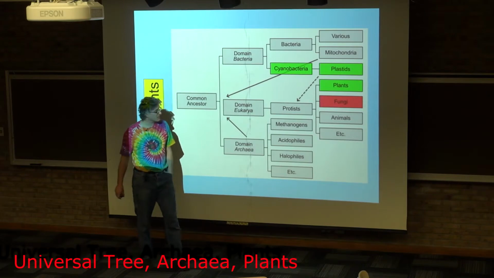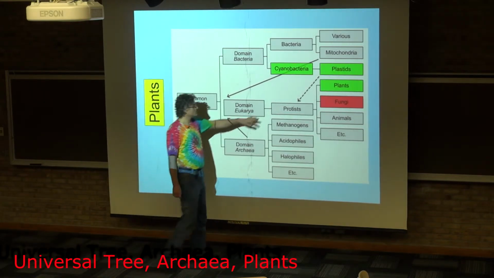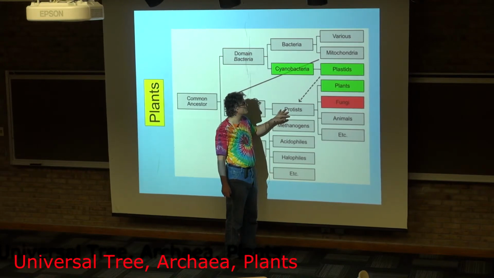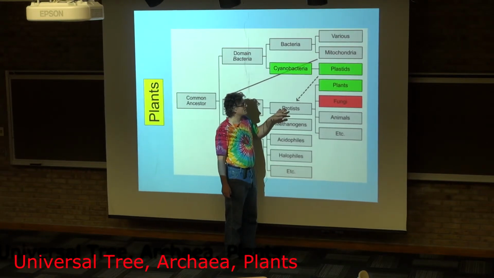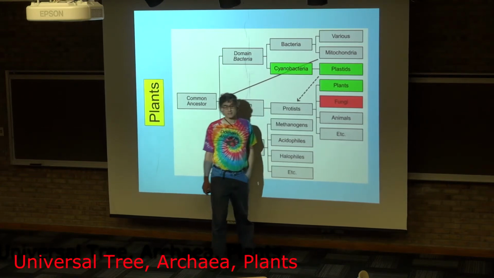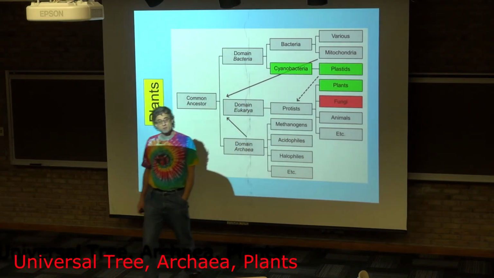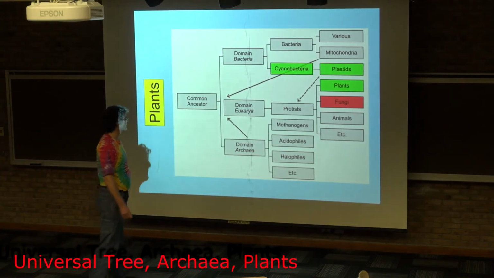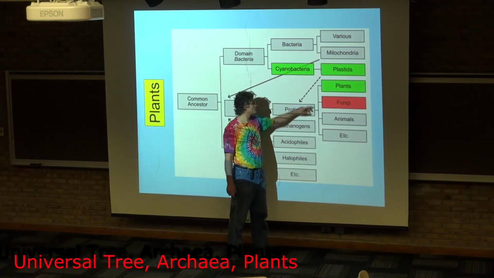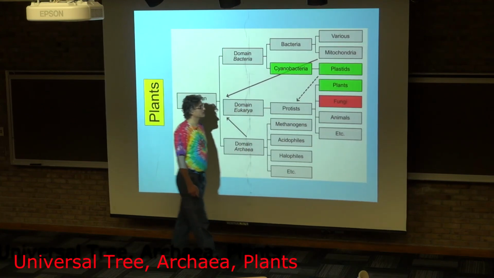The plants are basically a type of protist, or descendants of a type of protist, that as a eukaryote has mitochondria, but also acquired plastids, and thus became photosynthetic. And in fact, a particular kind of protist that's known as a green algae is what gave rise directly to the plants.